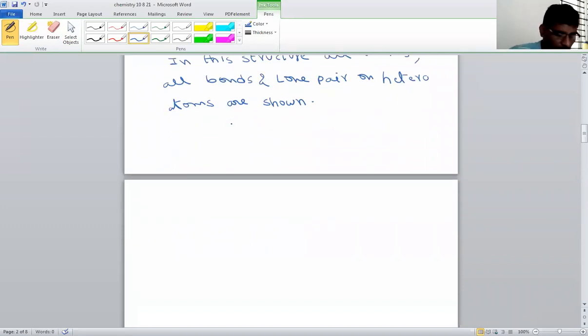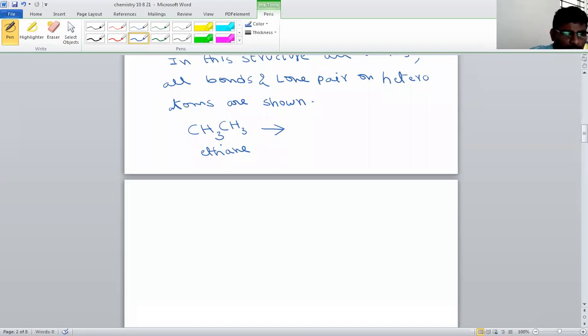So I'm writing one structure here. A molecule is given like this, CH3 CH3. This is the ethane molecule. We are going to convert this ethane molecule to complete structure formula. So we have to write the complete structure of this ethane molecule.